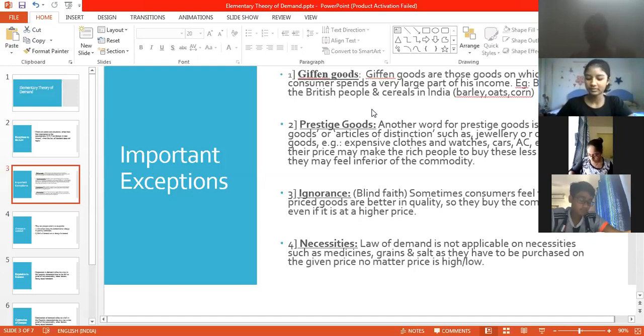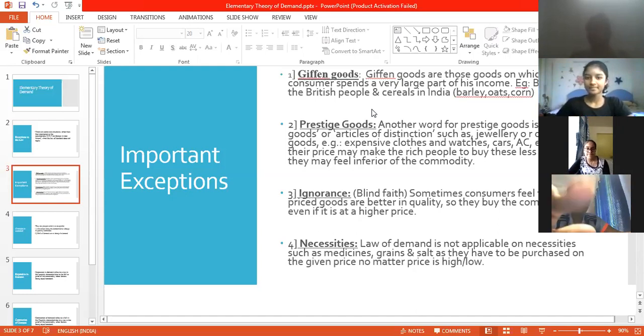Okay, next point is the necessities. The necessary food items where the law of demand does not apply. The necessary food items, that is medicines, food grains, salt, no matter what the price is, you cannot sacrifice on these consumptions, correct?